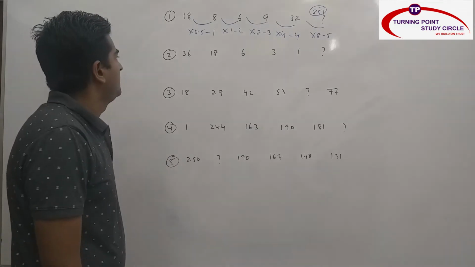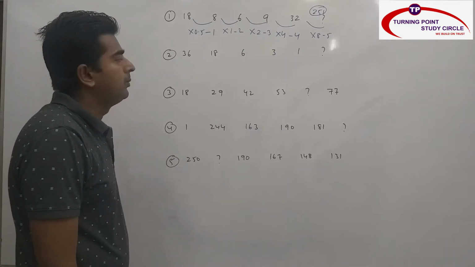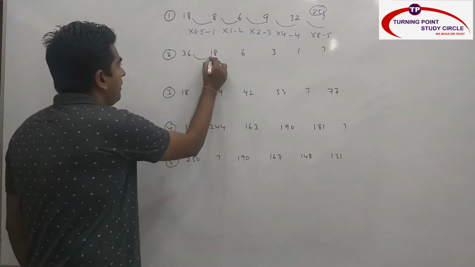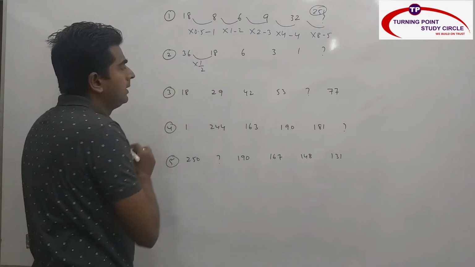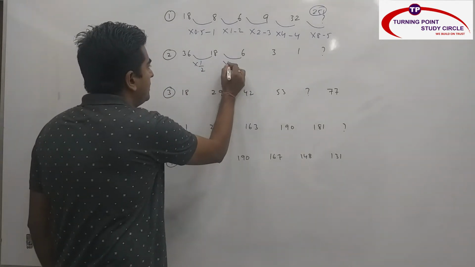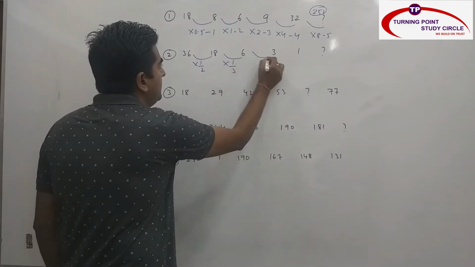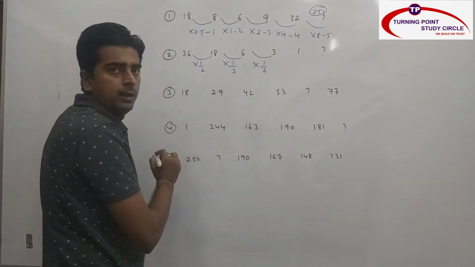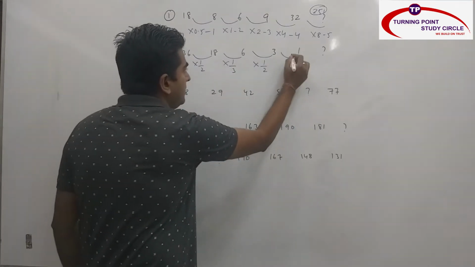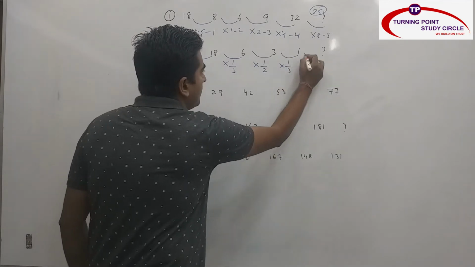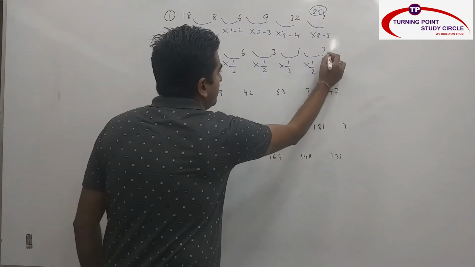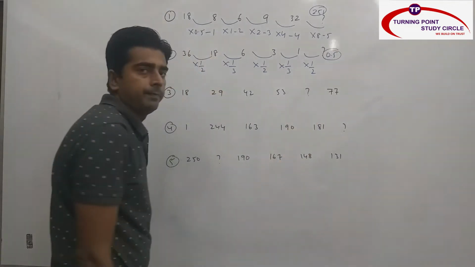Next one. 36, 18, 6, 3, 1, question mark. 36 half is 18. Then this is 1 by 3. Again this is half. So half 1 by 3 half. Again this is 1 by 3. So again this is half only. So my answer is 0.5.